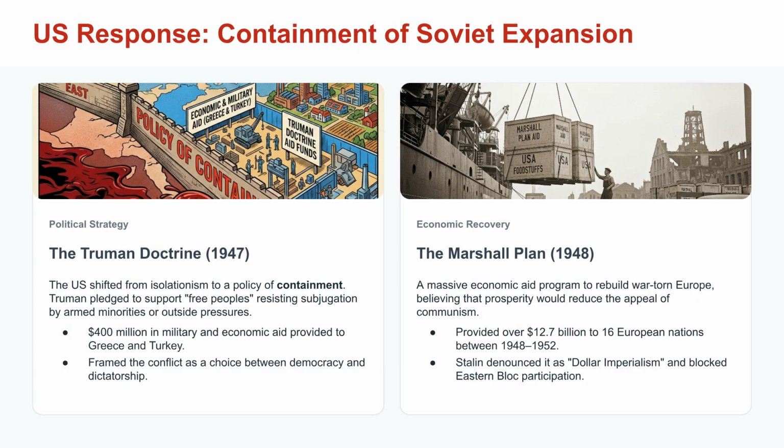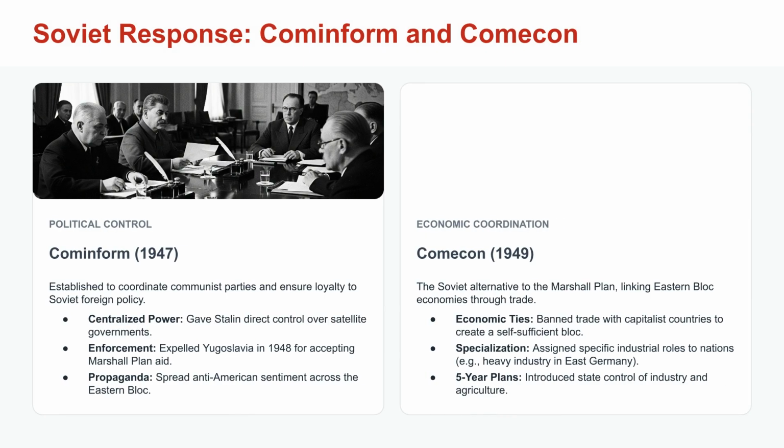The Marshall Plan offered massive economic aid to rebuild war-torn Europe, aiming to reduce the appeal of communism. There were around $13 billion of aid provided by the Americans to Europe, which seemed like an act of aggression to Stalin. He labeled it dollar imperialism and accused America of trying to create an empire by having countries relying on their financial support.